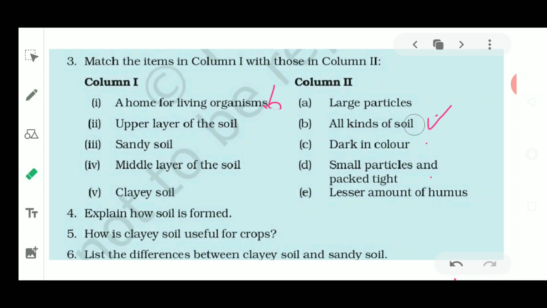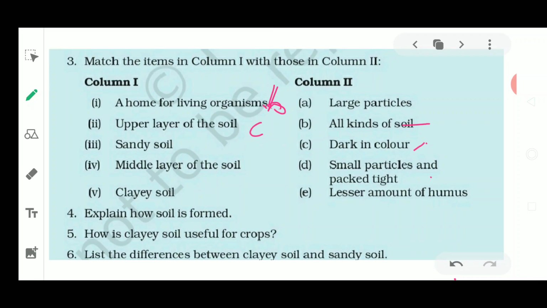Just don't draw the lines, you just write down the alphabets. So this B will be the right answer. Next, the upper layer of the soil. Now again this is over. Next is dark color in nature, small particles packed tightly. So the C part is the correct answer because it contains humus. That is why the upper layer of the soil, the top soil, is always dark in color. So this is also over.